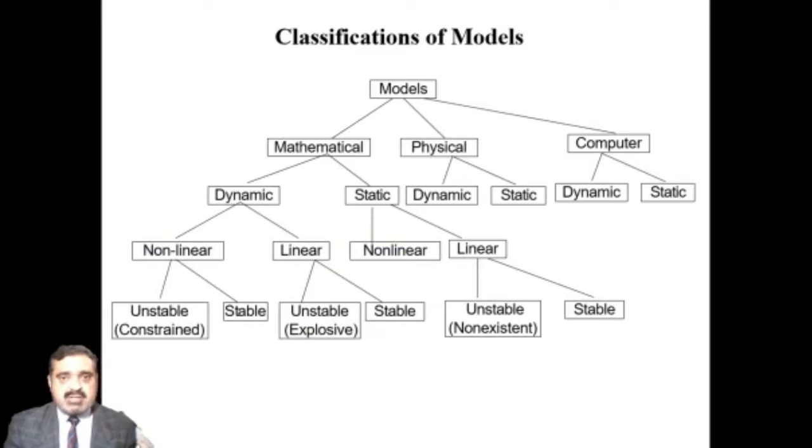There are different classifications of models. We can divide them into three main categories: mathematical models, physical models, and computer models. If we talk about mathematical models, we again have two types, dynamic and static models. In dynamic we have non-linear and linear, and in non-linear we again have two types, unstable and stable, and in linear we have two types, unstable and stable. In static models, again we have two types, linear and non-linear, and then stable and unstable. In physical models we have two, dynamic and static, and computer models also have two types, dynamic and static.